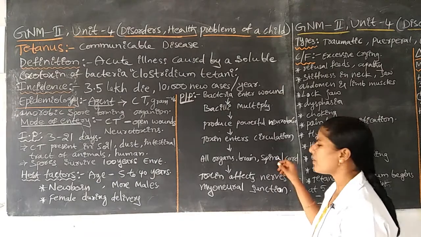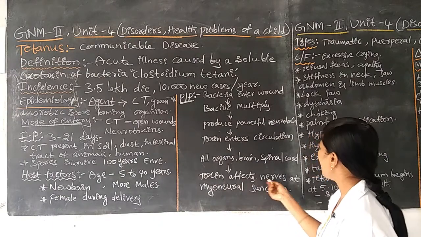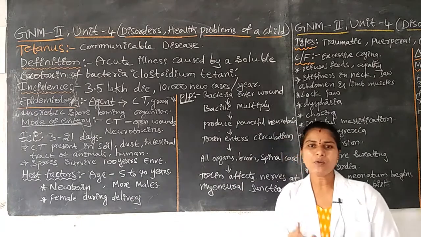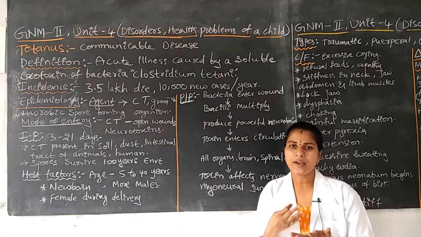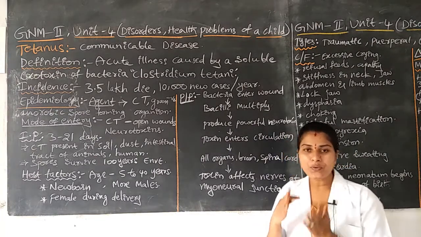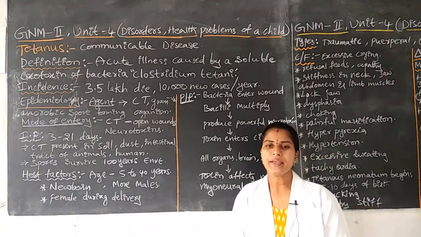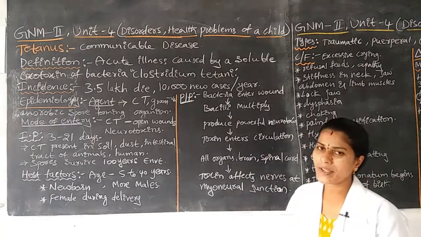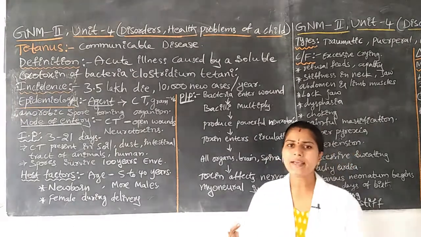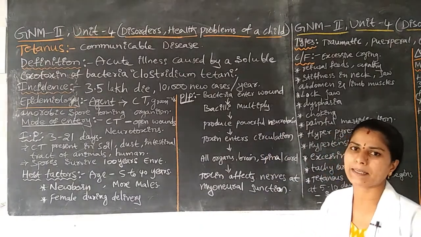After that, the toxins mainly affect the nerves. The nerves are present all over the body. Without nerves we cannot do any motor or sensory activity. Only when the nerves and neuron function are normal can we do movements. Here the neurons are affected by the toxins of Clostridium tetani, so due to the toxins, the nervous system does not function normally.